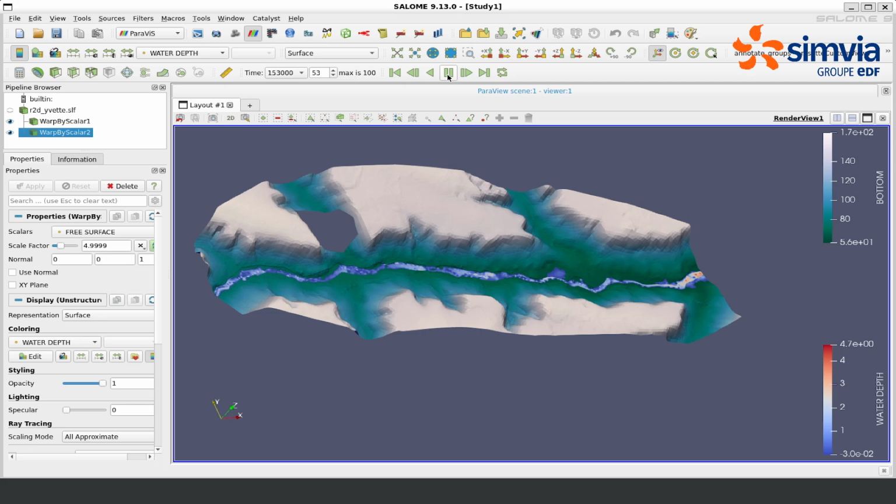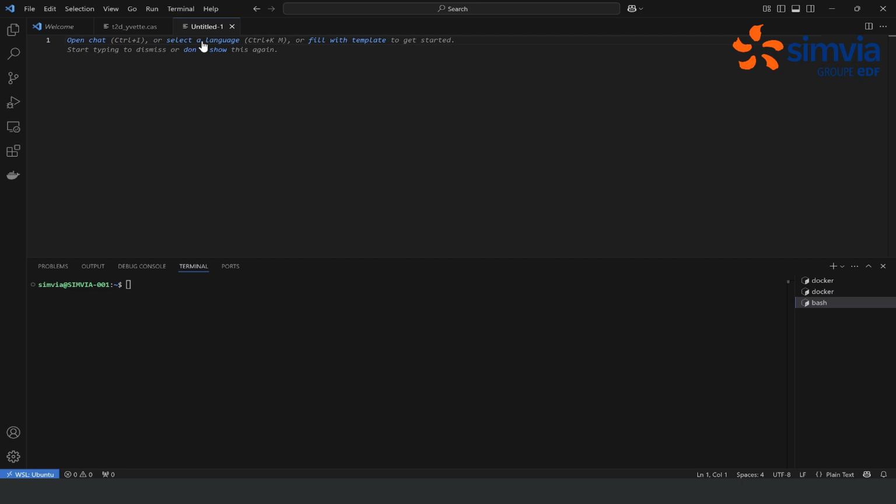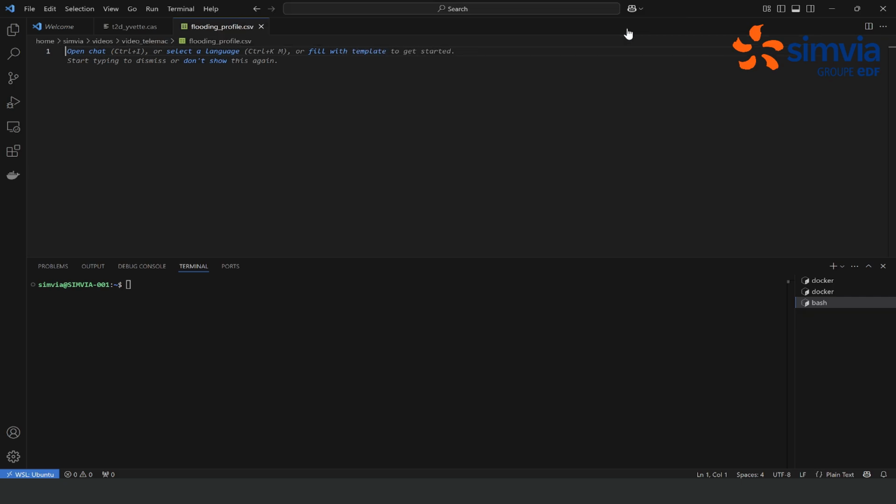Now that we have a stationary state for the river, we are going to impose a flooding profile. To do that, let's go back in VS Code and let's create a new file. You can then save it as floodingprofile.csv. In this file, we are going to put the time and the value of the flow rate and water elevation on the liquid boundaries.